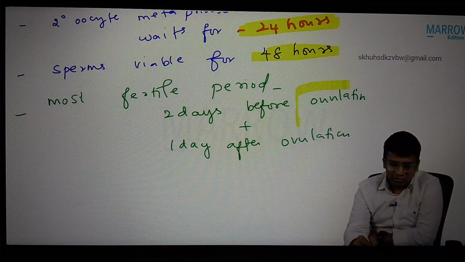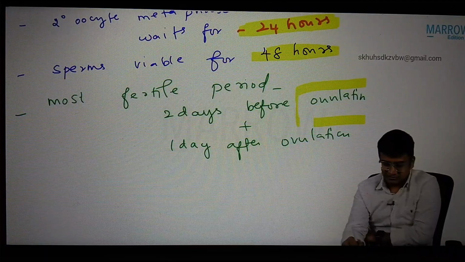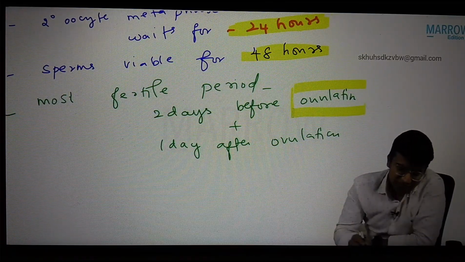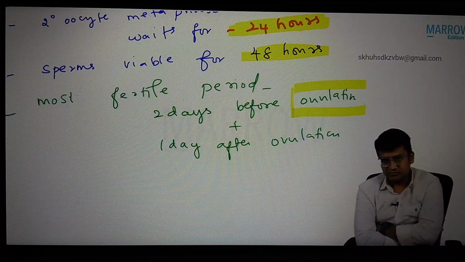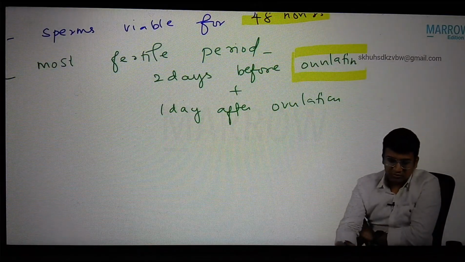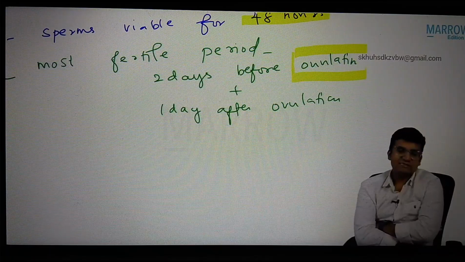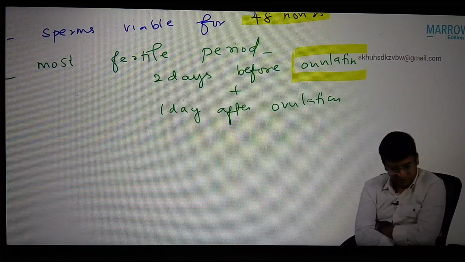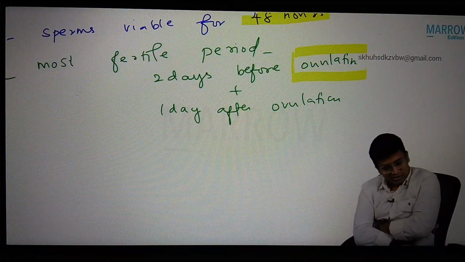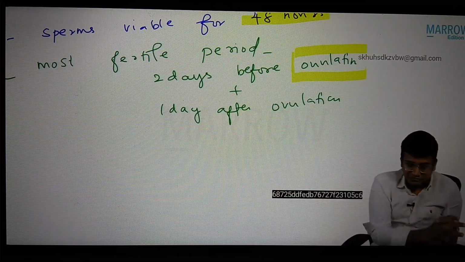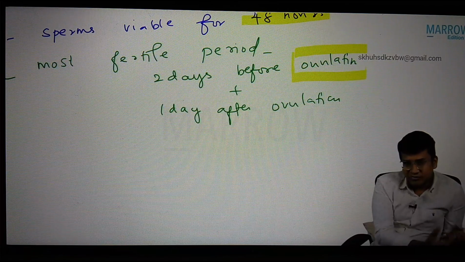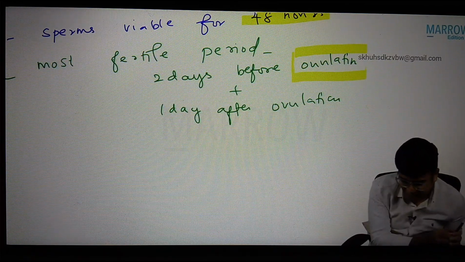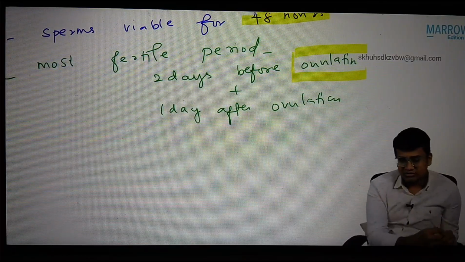Now, another question. Suppose you got one patient for infertility. How do we know whether ovulation takes place or not? We're going to see one case. You are the infertility specialist and you got one patient. Both husband and wife were married 2 years ago. They didn't use any contraceptive. Both are very anxious to have a baby. Unfortunately, the lady has not conceived, so they came to you for further consultation.